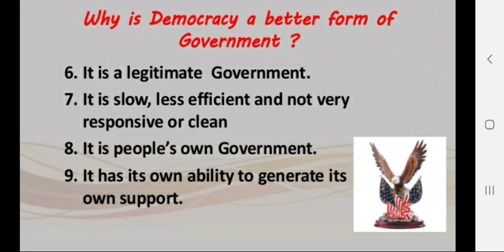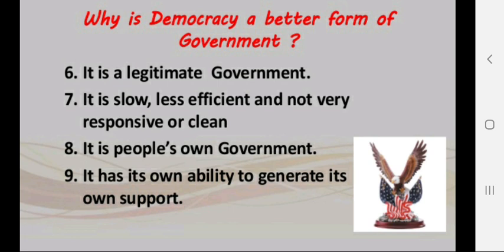Now, if we discuss more features, before that I would like to tell you some differences between democratic and non-democratic government. When we are discussing the outcome of democracy, whether it is successful or a failure, that conclusion will come later.